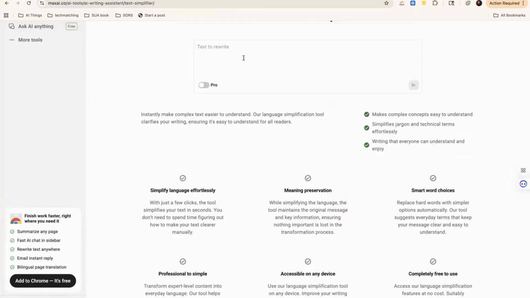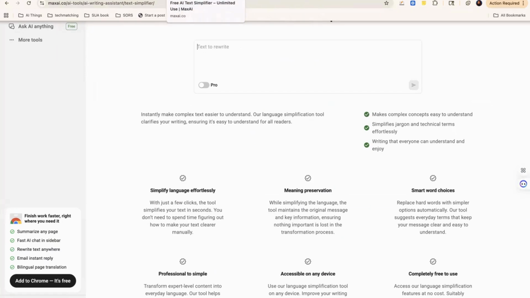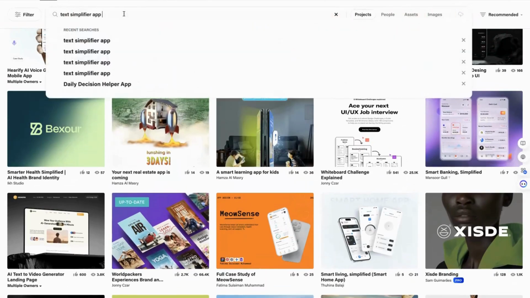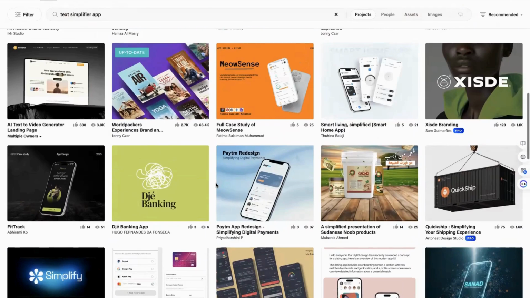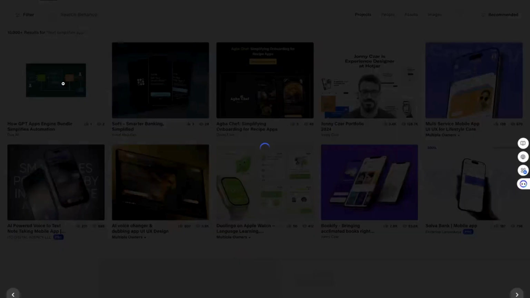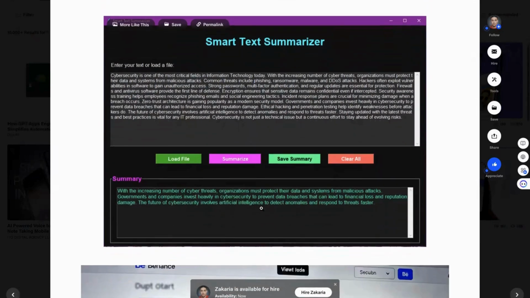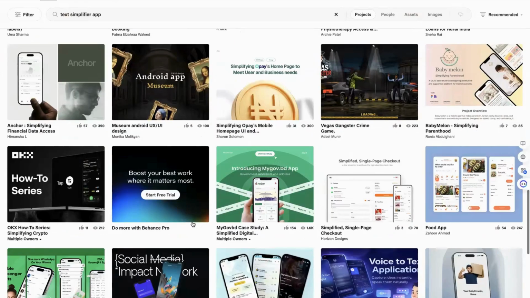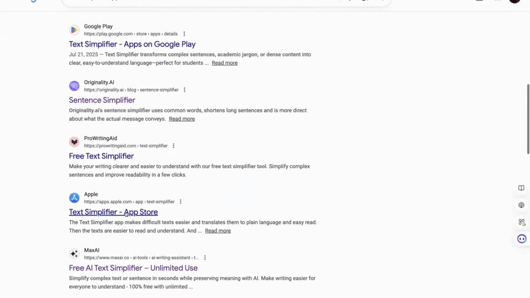Okay, and now looking at this app too. Again, there's another text simplifier that can be used if you would like, just exploring more apps that are similar to the ones that you would want to work on. I went to Behance to try to find a user interface for a text simplifier app. I didn't find too many, but I did come across this one that has a bit of color in it. So again, thinking about the user interface, you can add color, you can have dark mode, light mode. Basically, whatever you want to do, or look at different apps whose user interface you like and take that, even though it might not be the same exact application that you're working on.